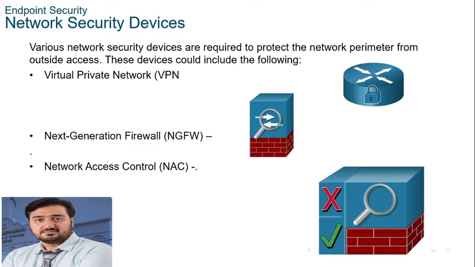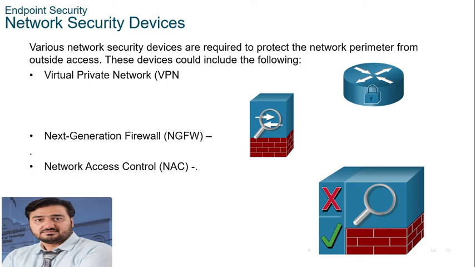Second is the next generation firewall. A next generation firewall provides stateful packet inspection, application visibility and control, a next generation intrusion prevention system, advanced malware protection, and URL filtering. It provides all these things. Next is network access control, simply called a NAC device, which includes authentication, authorization, and accounting services.